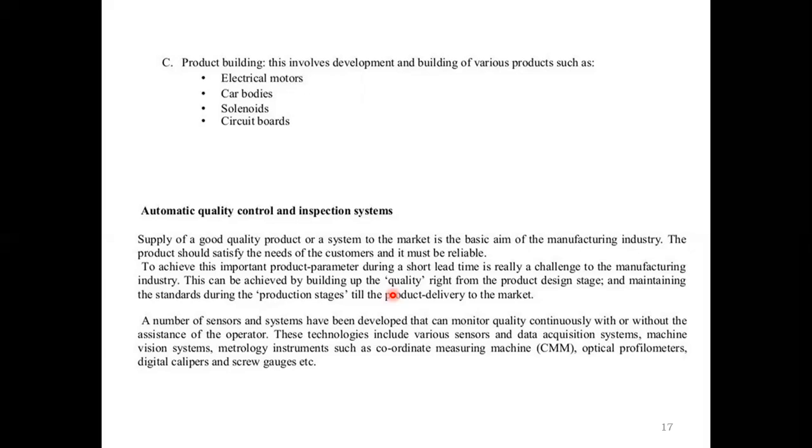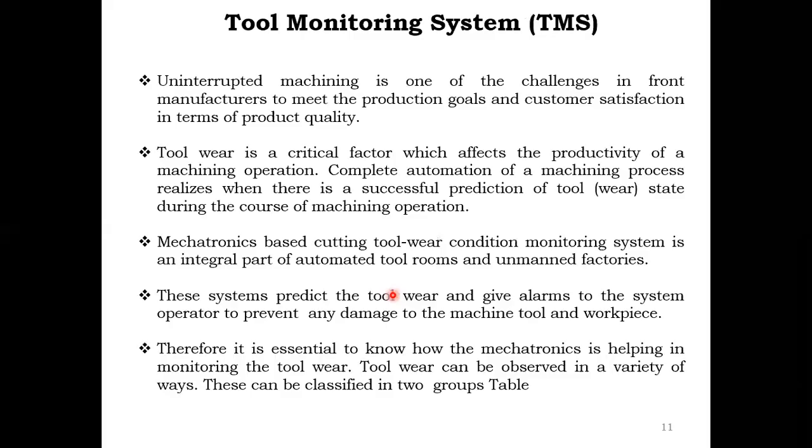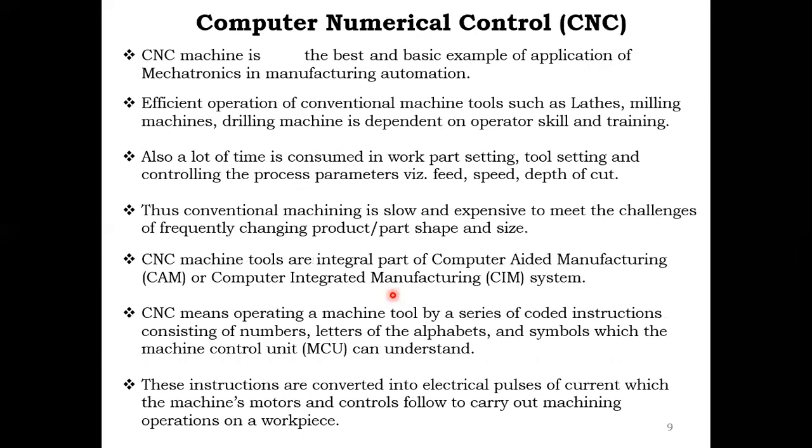A number of sensors and systems have been developed that can monitor quality continuously with or without the assistance of the operator. These technologies include various sensors and data acquisition systems, machine vision systems, metrology instruments such as coordinate measuring machine, optical profilometer, digital calipers, and screw gauges like that. So I hope we all know about the elements of manufacturing and the emerging area of mechatronics. These are the concepts.